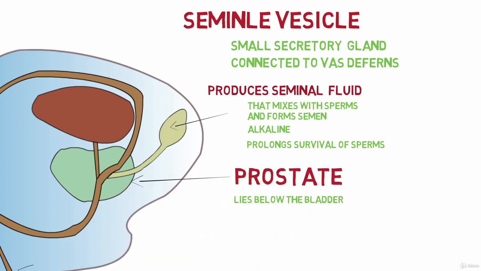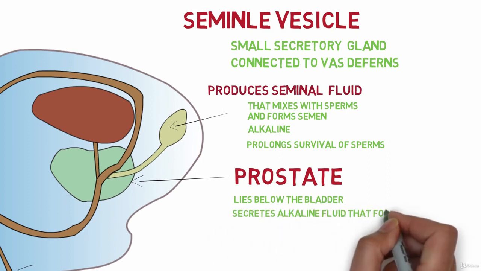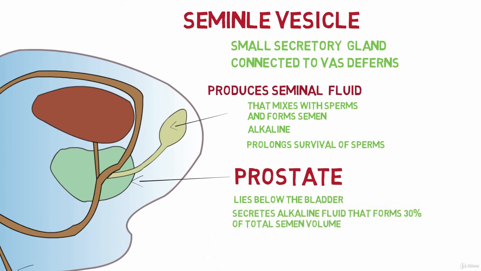The prostate lies below the bladder, and the main function of the prostate in reproduction is that it produces alkaline fluid that forms 30% of the total semen volume. This fluid improves the survival and motility of the sperms. So this was a brief overview about the male reproductive system.